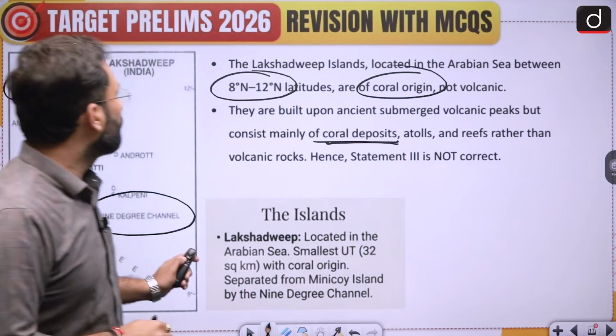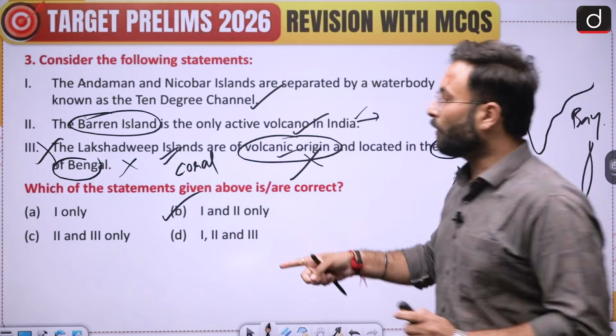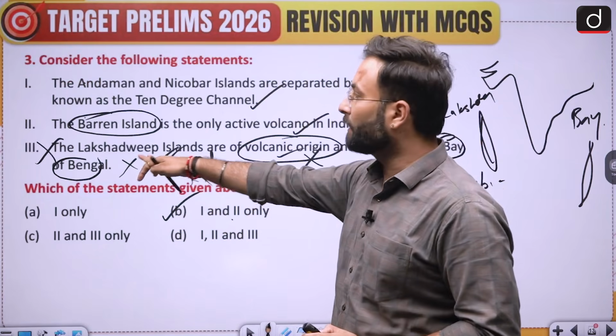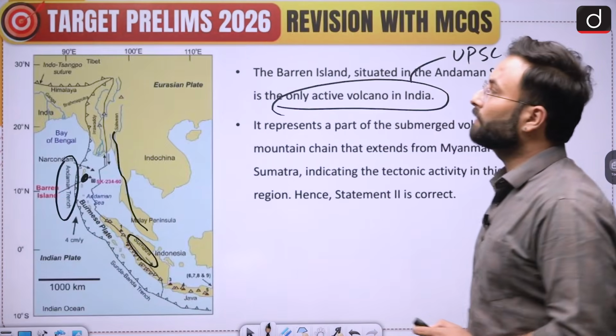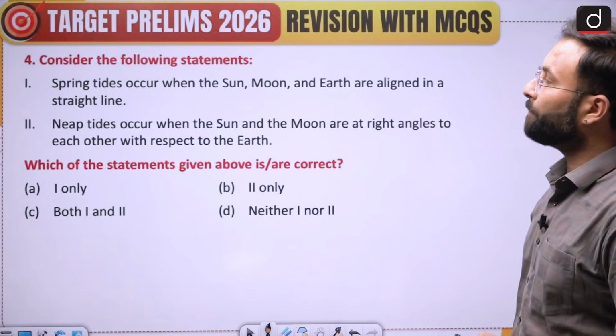Now we have already discussed the answer over here. Option B is your right answer, 1 and 2 are correct, the third is wrong. Now we can move further to the next question.